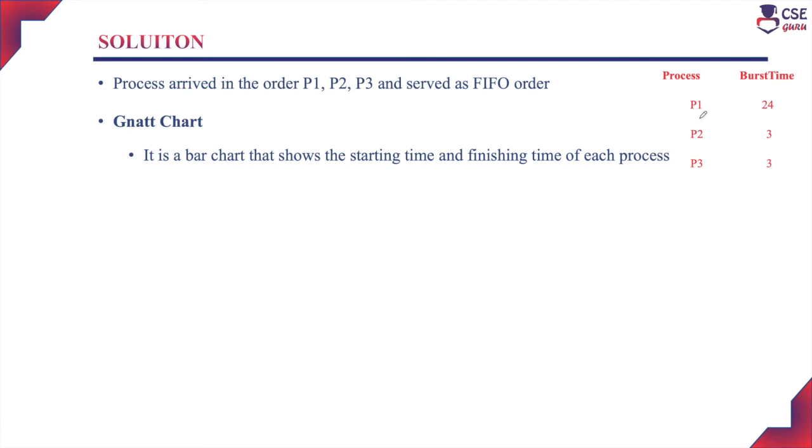And here if you are considering, the process P1 is having the longest burst time, that is 24 milliseconds, compared to the process P2 and P3 each having only 3 milliseconds. So for the process P2 and P3 to execute only 3 milliseconds with the CPU, they have to wait for a long time. This is the main drawback of the FCFS scheduling algorithm.